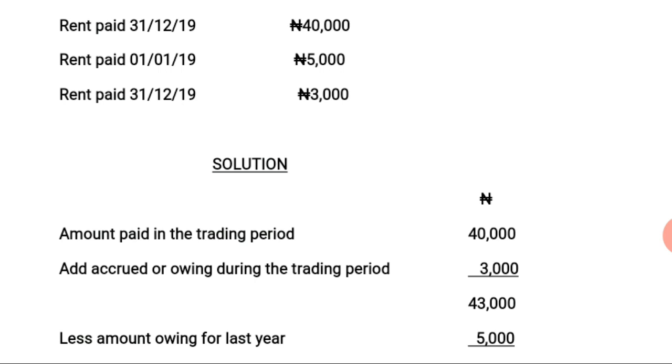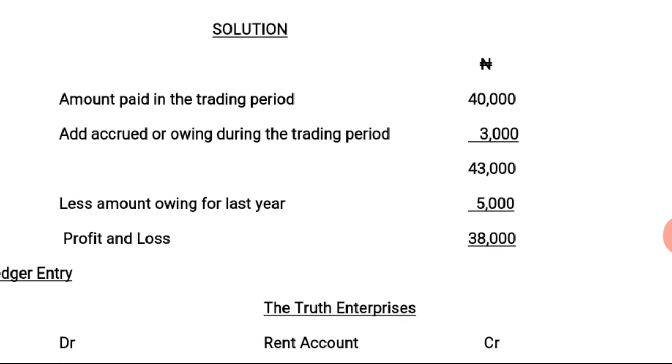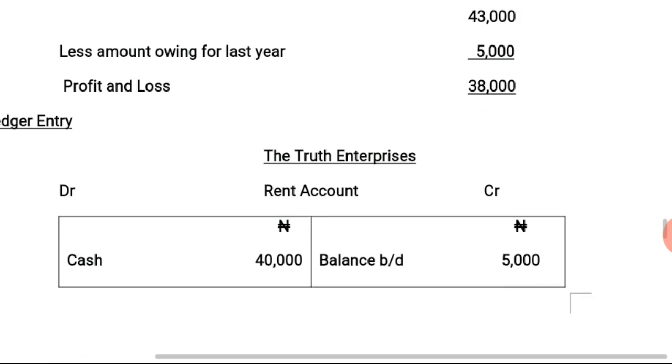So you less it from 43,000 naira. So less amount owing for last year, which was 5,000 naira, from 43,000 naira. We have a profit and loss of 38,000 naira. So the amount to be transferred to the profit and loss account stands at 38,000 naira.